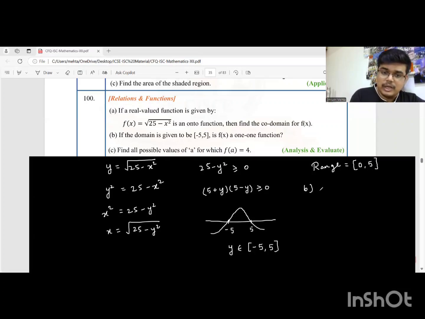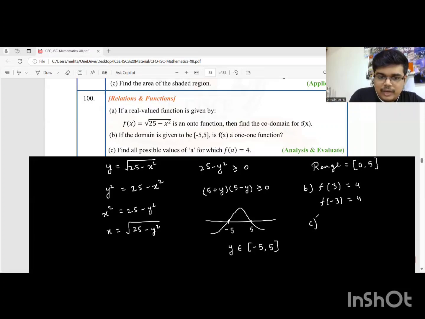You can go with the theoretical method, f of x1 equal to f of x2. Because it's a square function, you will at the end get x1 is equal to plus minus x2. I'll take a couple of examples over here. If we take f of 3, students, when you replace x with 3, root of 25 minus 9 is 16, we get 4. When you take f of minus 3, we still get 4. And therefore, it is not a one-one function.